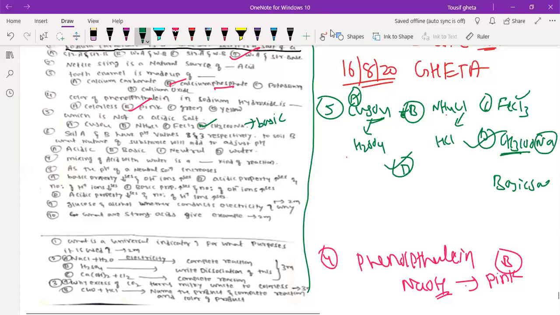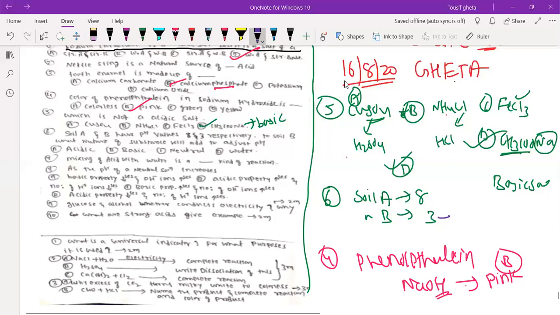I know the picture is blurred, but I'm reading the question, so you will not have any issue with that question paper. Soil A and soil B, two soils are there. Let us write soil A having pH 8. Soil B, the pH is 3. To soil B, what nature of substance will we add to adjust the pH? We know the soil pH should be around 5 to 7.